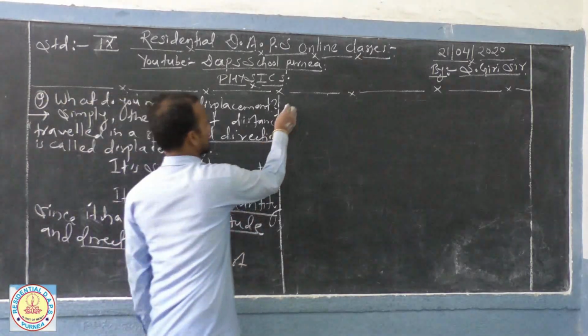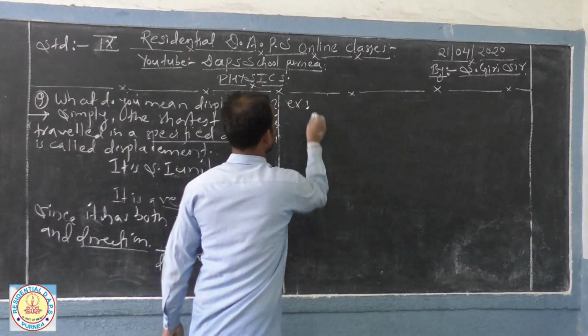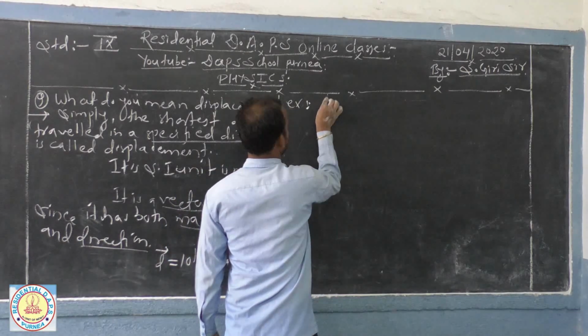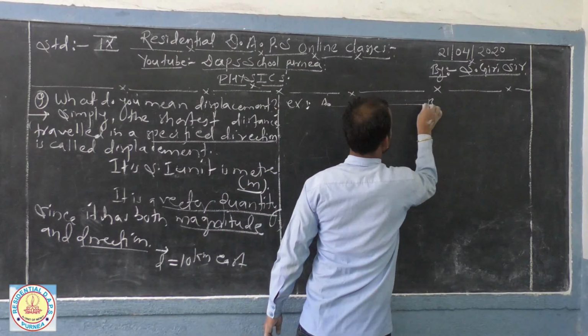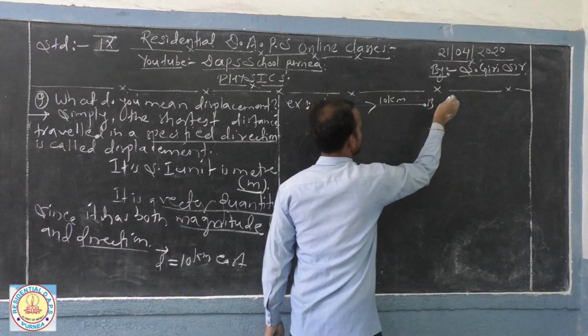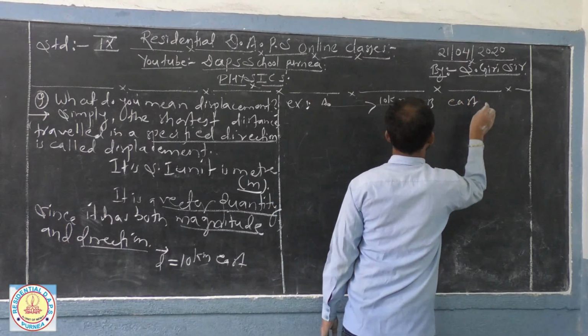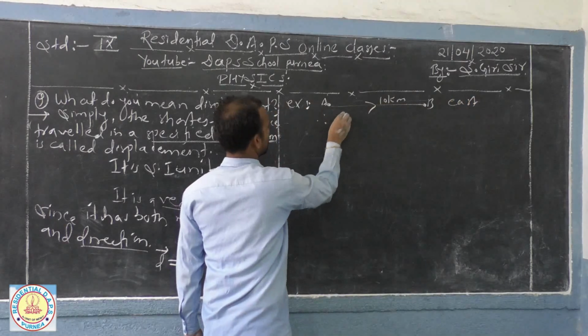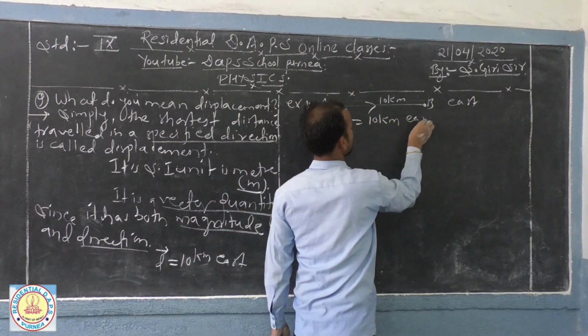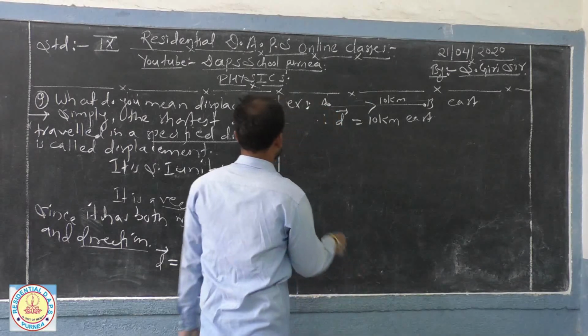Suppose here, let us see one example. Suppose from A, for a straight path, suppose it is east side, then you may write displacement 10 km east.